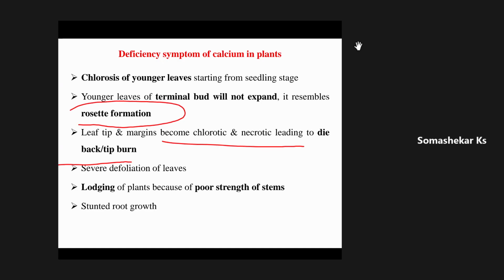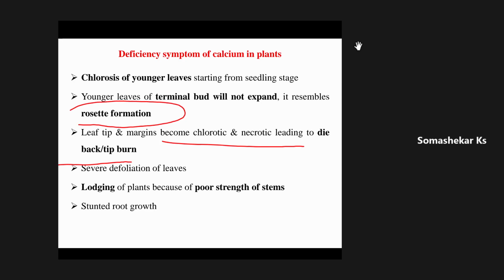The complete burning of leaves will start from the tip of the leaves in the younger leaves. See here, I am saying complete dying or complete burning of leaves. What happens in case of potassium? Complete burning of leaves will never take place. First, the tip portion of the leaves will dry, and the center of the leaves will remain greenish only. Only the margin of the leaves starts drying.